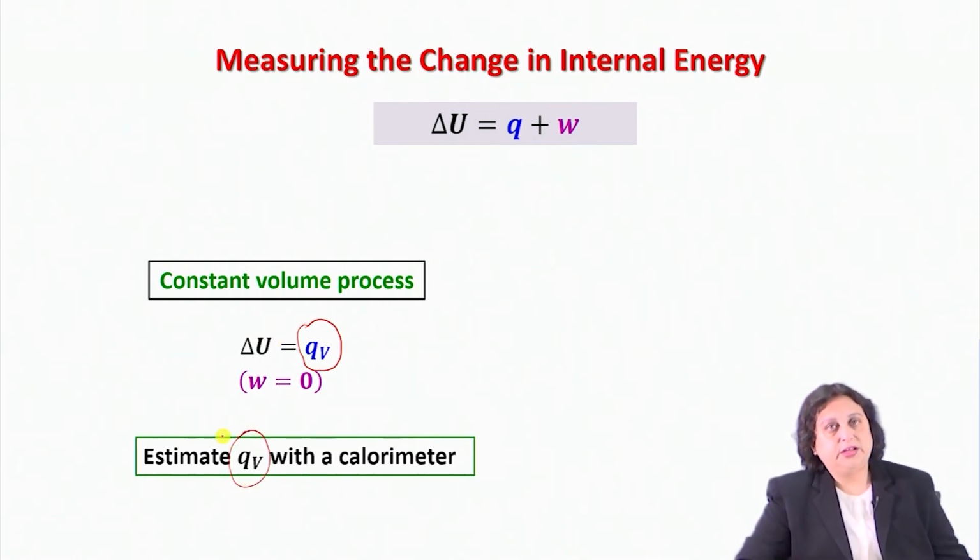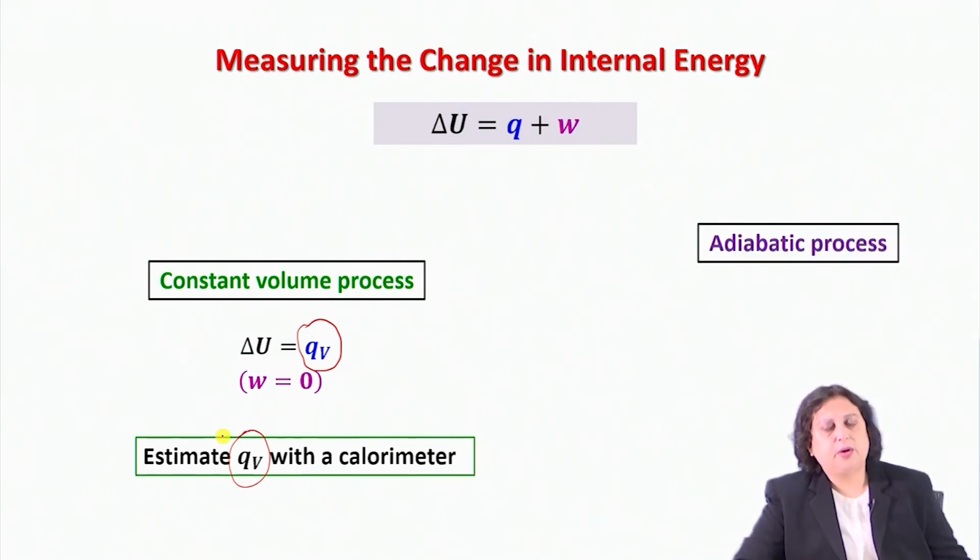from the known specific heat of the materials of the calorimeter, and you can note down the temperature change during a process, and from there you can find out what QV is, and correspondingly you can find out what delta U is.